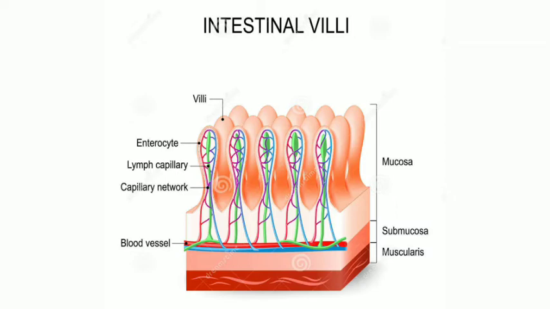So these villi are richly supplied with blood capillaries. They contain lymph vessels. Lymph flowing in lymph vessels carries digested fat absorbed by the intestine, and then they finally open into the larger veins. So this is the purpose of villi actually.